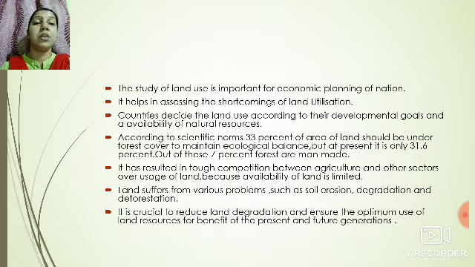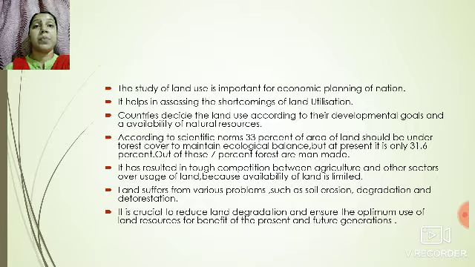Countries decide the use of land according to their developmental goals, that is, whether they want industrial development, agricultural development, etc. And it is also dependent upon the availability of natural resources.